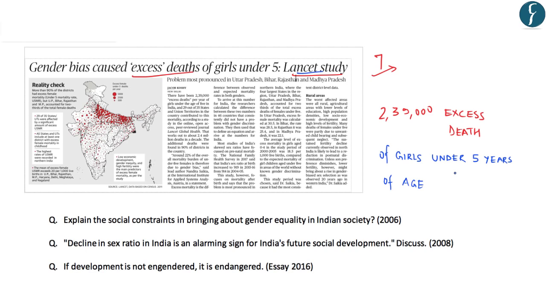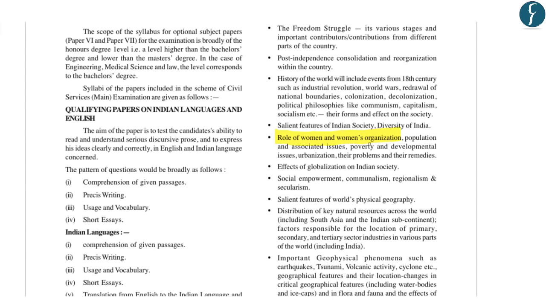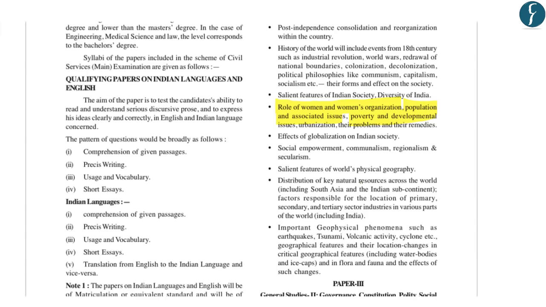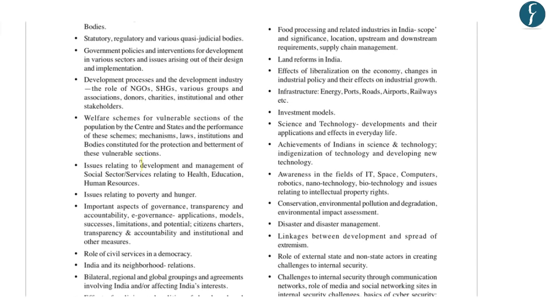Before understanding this issue of excess mortality of girls under the age of 5 years, let's find out which part of the syllabus this particular news pertains to, and also some of the questions which have been asked by UPSC previously on this issue of gender equality. Under GS paper 1, it can be covered under role of women and women's organization, population and associated issues, poverty and developmental issues. Also under GS paper 2, this topic can be covered under issues relating to development and management of social sector or services relating to health, education and human resources. Also, issues relating to poverty and hunger.